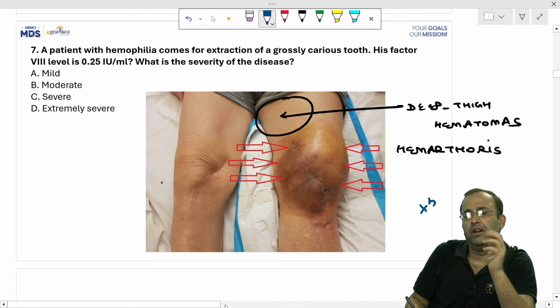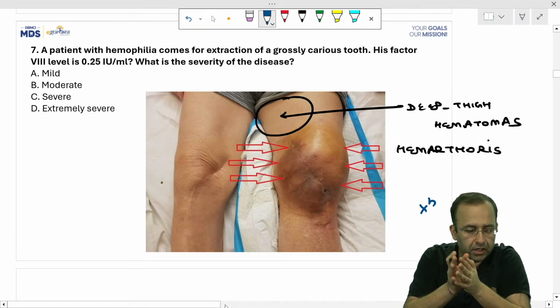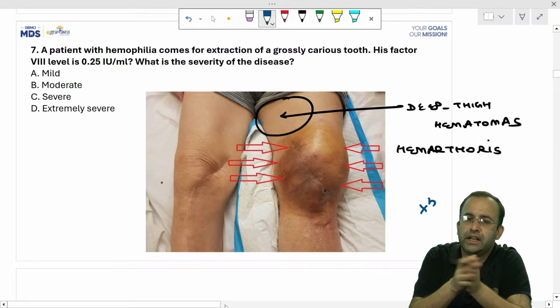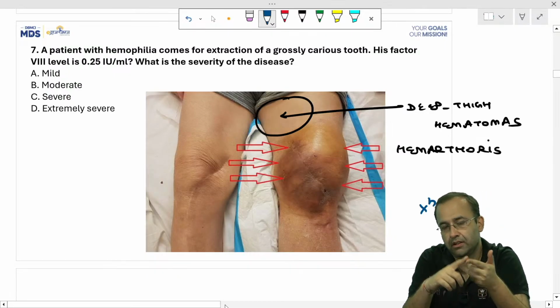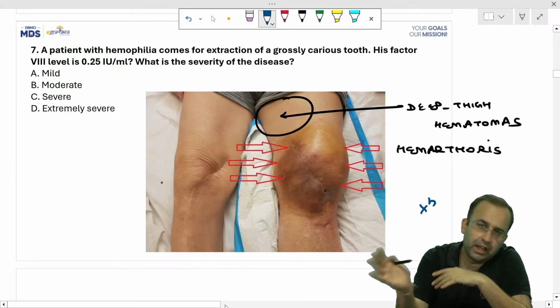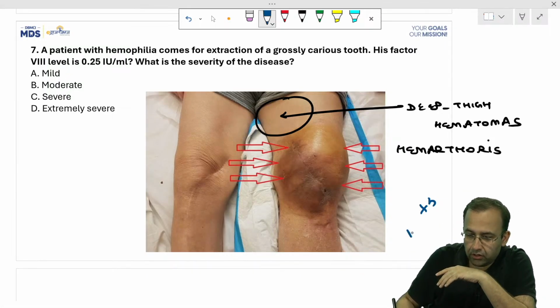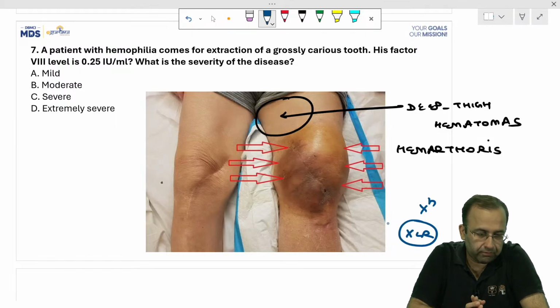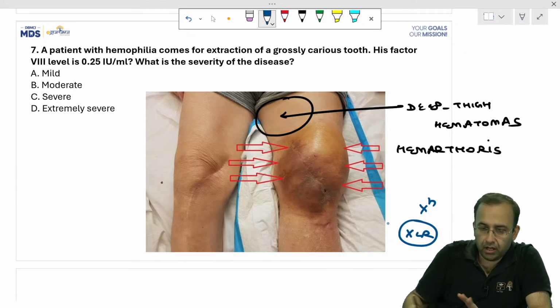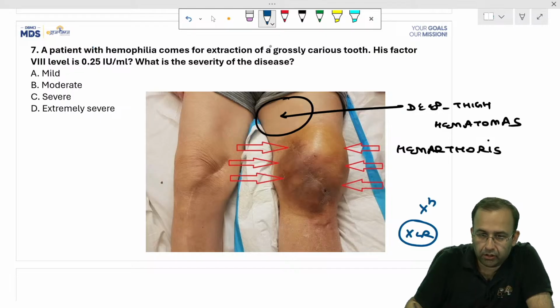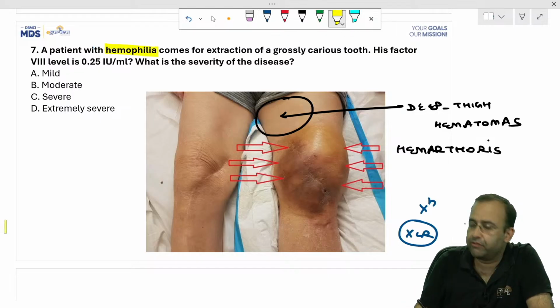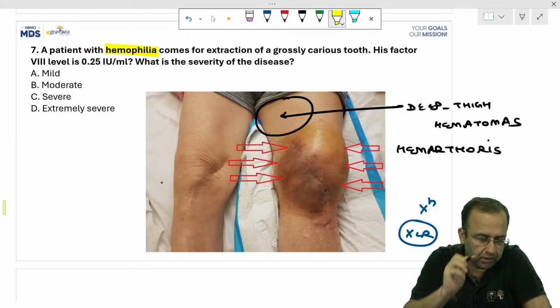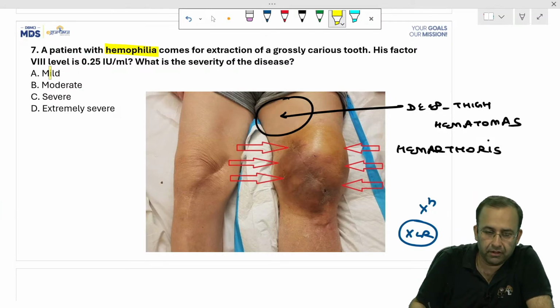Hemophilia. It can be hemophilia A or B, which occur due to deficiency of coagulation factors 8 and 9. You know hemophilia ABC, deficiency of coagulation factors 8, 9 and 11. What is the inheritance of hemophilia? It is X-linked recessive, that is, it is male predominant. Now, what is the examiner telling you? He told you that the patient has hemophilia. When this question came, the image was not there in the question. Which hemophilia has he? Factor 8.